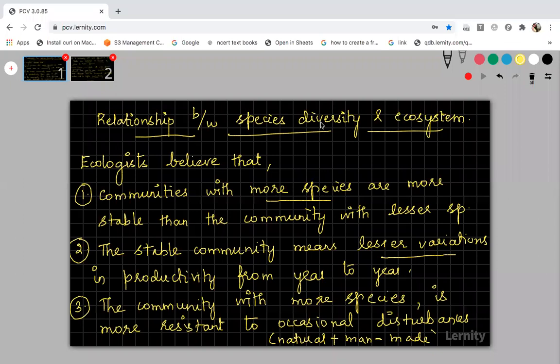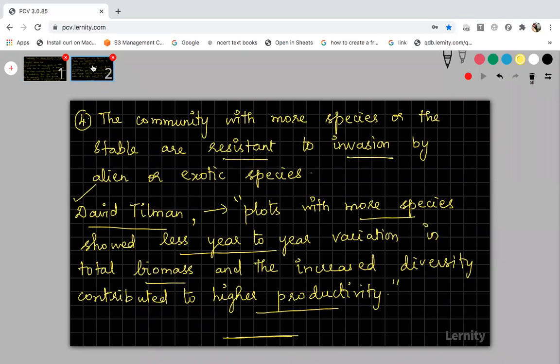Mostly by Wednesday, I will complete this chapter. The biodiversity chapter will get over mostly by Wednesday. Okay. So you can start reading the already taught topics. Already we have done levels of biodiversity, then number of species on Earth, number of species in India, patterns of biodiversity. Today we will complete loss of biodiversity and causes for the loss of biodiversity also. Okay. Up to this you can read. Tomorrow and day after tomorrow, I will complete the remaining thing.